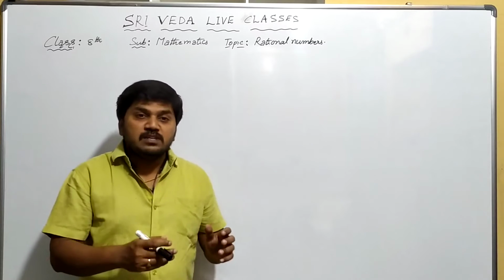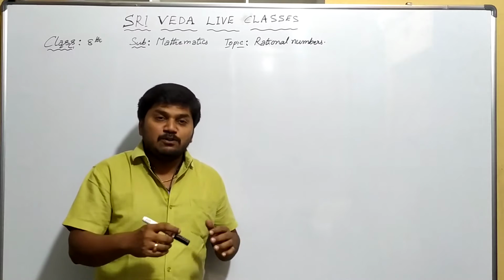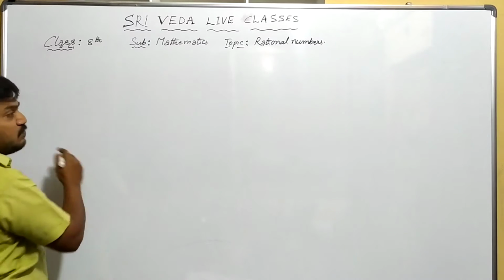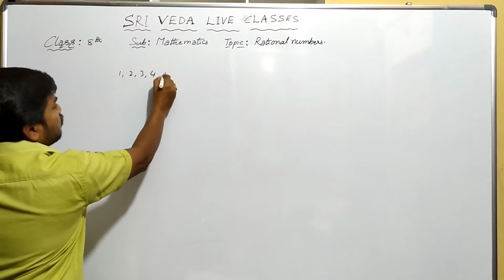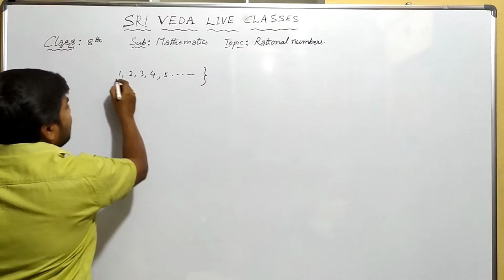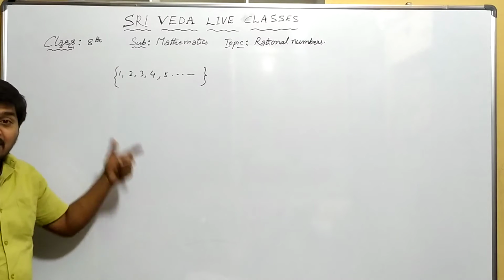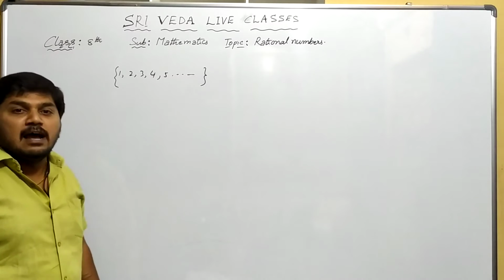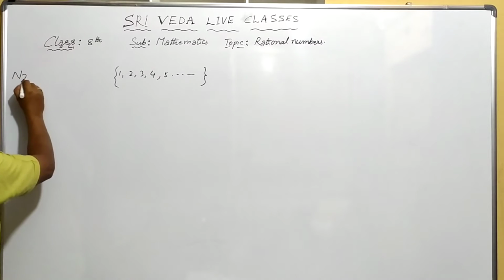Which numbers are we using in our day-to-day life? 1, 2, 3, 4, 5 and so on. All these we are using, right? Naturally we are using them, that's why these are called natural numbers.